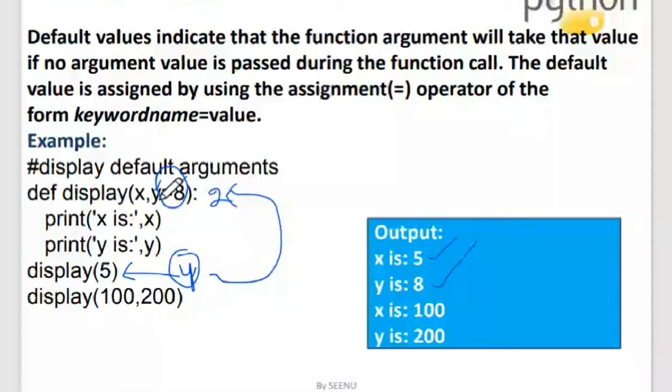Now let us take a look at the second function call. In the second function call, I have given 100, 200. So there are two arguments. They are positionally aligned. The first argument will go to x and the second argument will go to y. So here the default value, 8, will not be considered. When I print, x will be 100 and y will be 200. Is this clear? If I'm not passing that value, then only the default value is considered. If I pass a value, that value only will be considered.